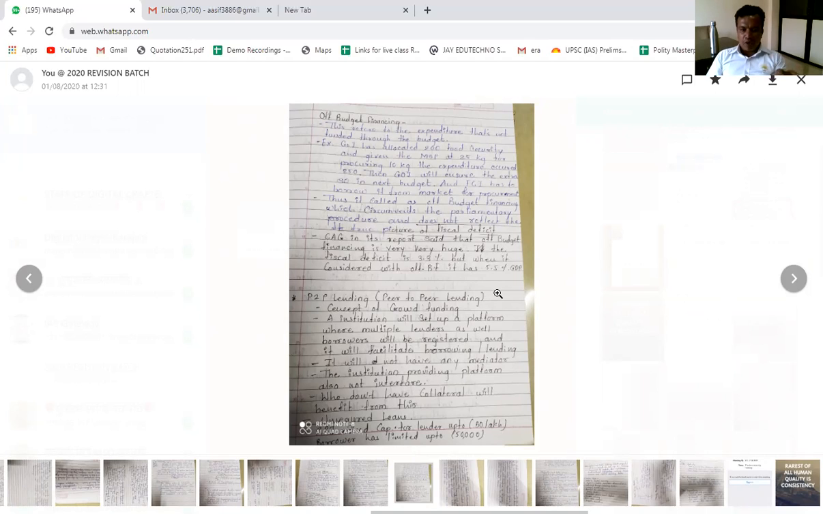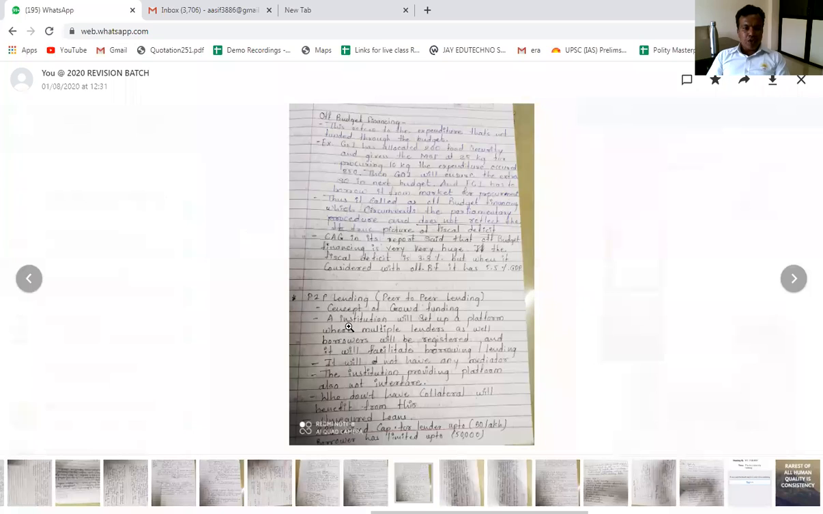Got it? Any doubt about the off-budget financing? Why is off-budget financing not good? Because the Comptroller and Auditor General of India said that this type of off-budget financing leads to high fiscal deficit.